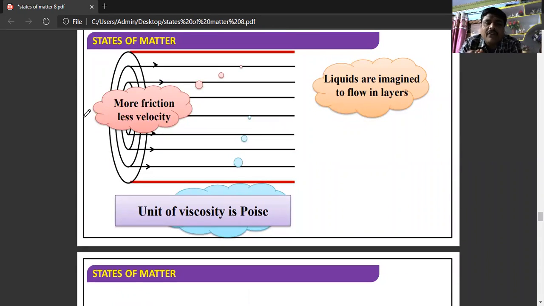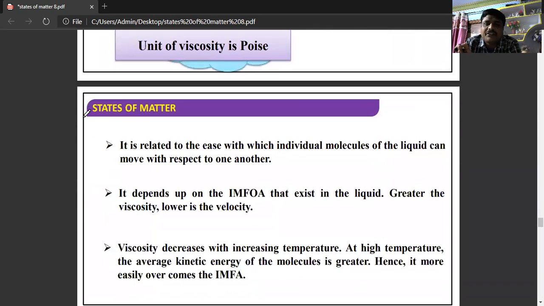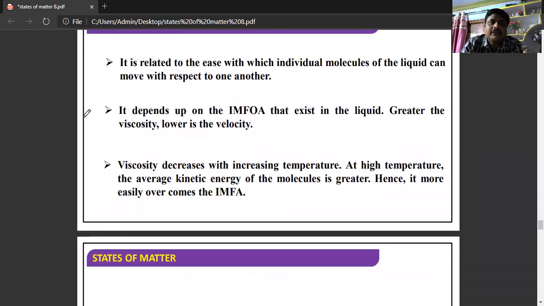The unit of viscosity is poise. More friction means less velocity. In this diagram, the liquids are imagined to flow in different layers. Viscosity is related to the ease with which individual molecules of a liquid can move with respect to one another, which is moving quickly and which is moving slowly.